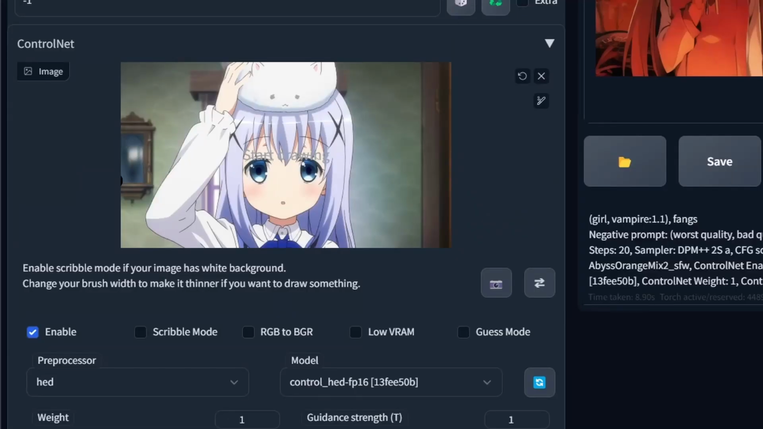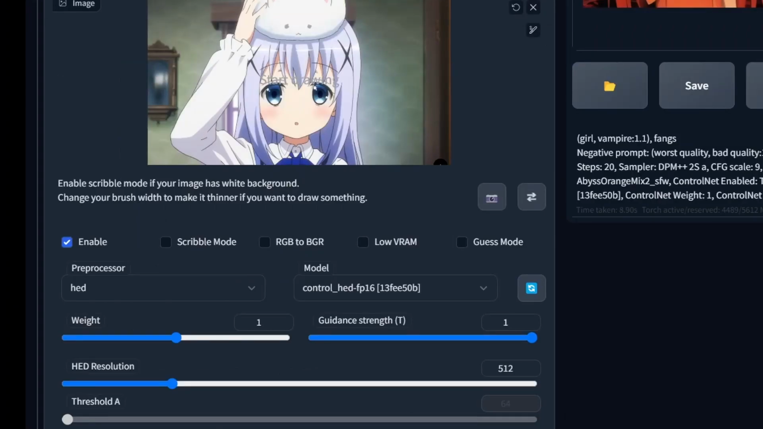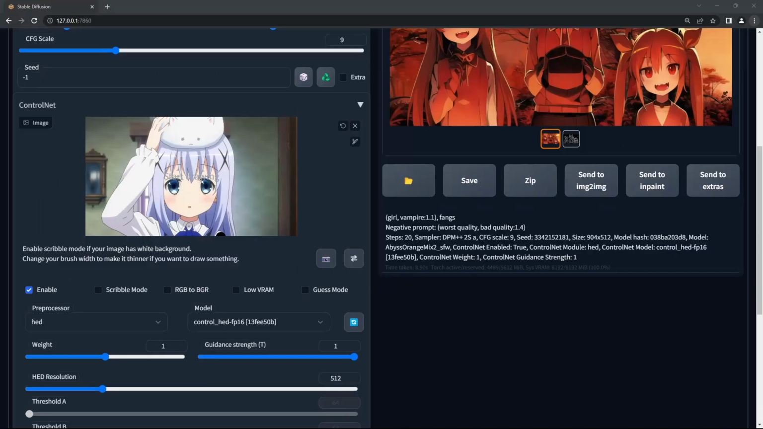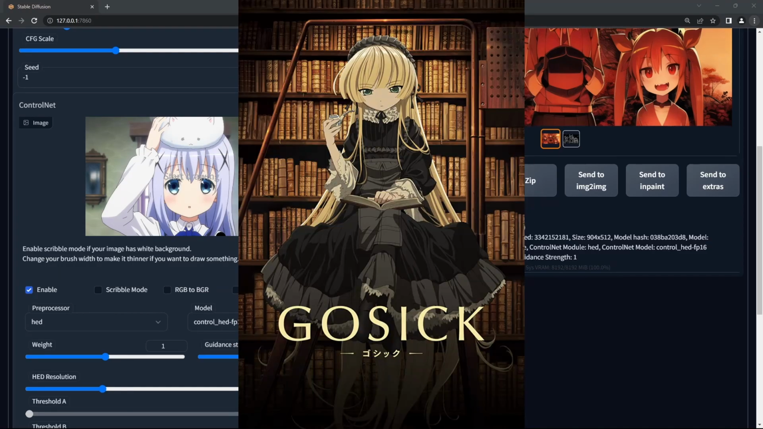Next on the chopping block is Is the Order a Rabbit? We're gonna go for a close-up of Chino and her fat rabbit, Tippy. I'm going to use the same HED model to preserve the art. Let's go for a goth style this time. I'm thinking Victorian-inspired dresses, like what you see from Shadows House or Gosick.